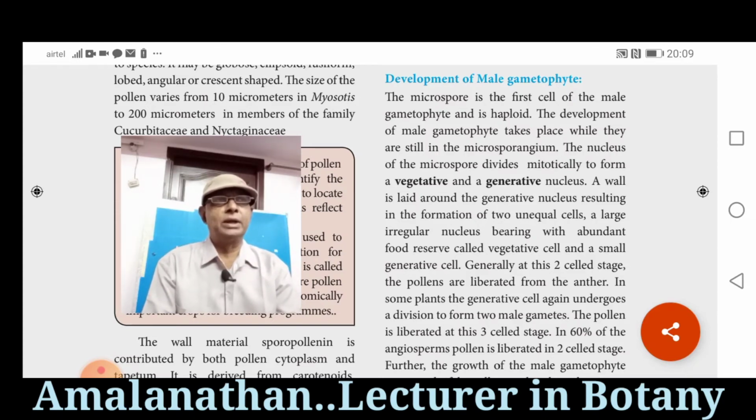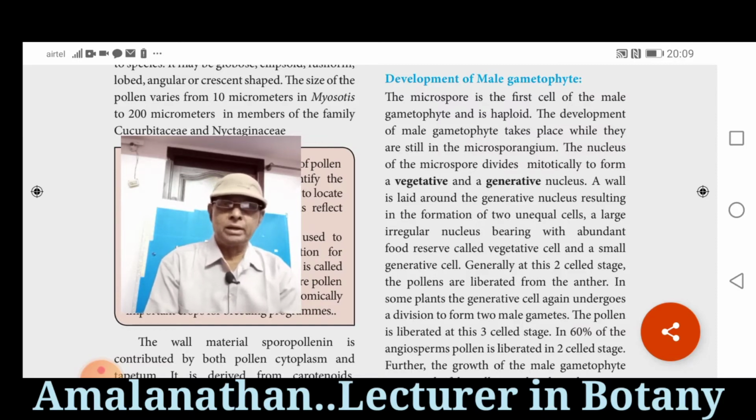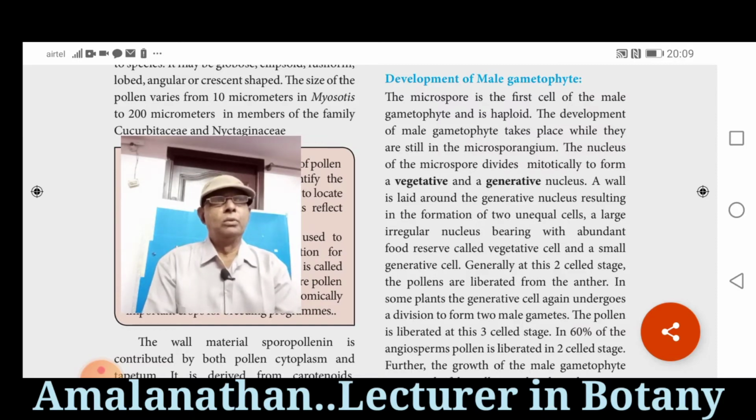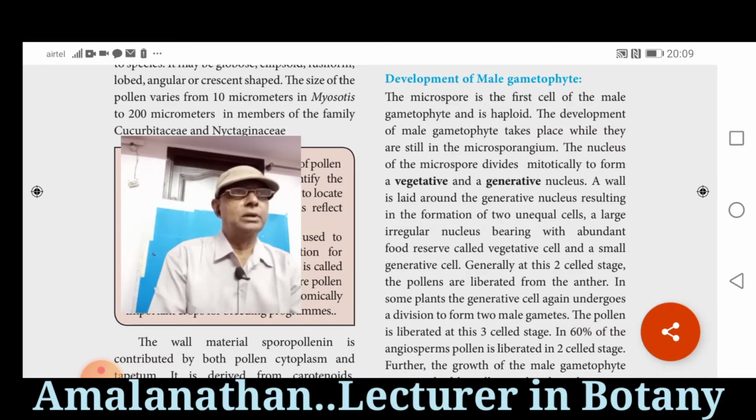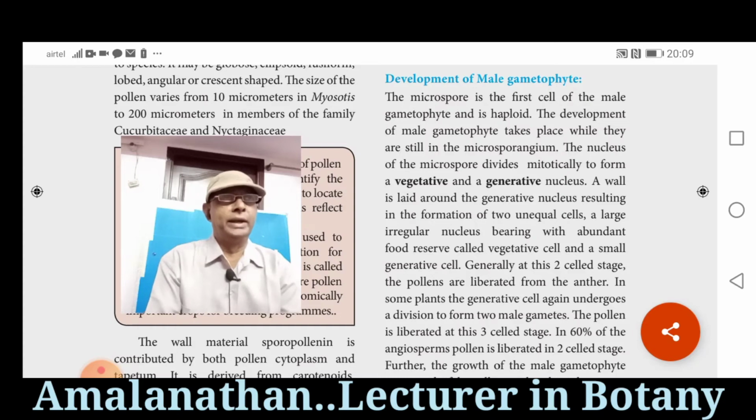Between vegetative cell and generative cell, there are three differences you can say. One is vegetative cell is larger, but generative cell is smaller. That is number one. Second point, the vegetative cell contains irregular nucleus, whereas generative cell contains spherical shaped nucleus.